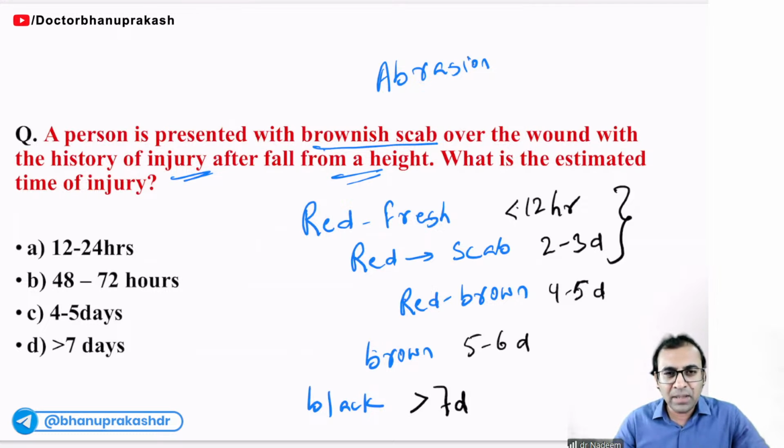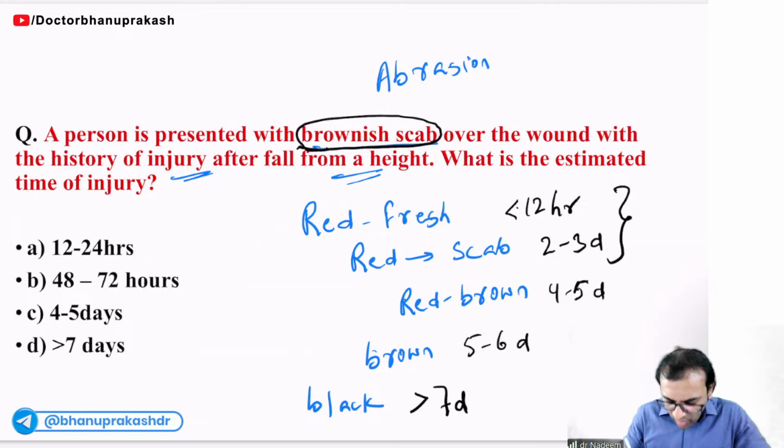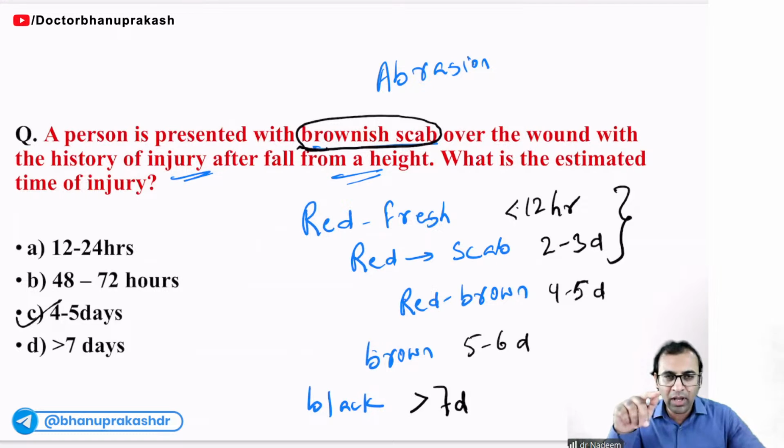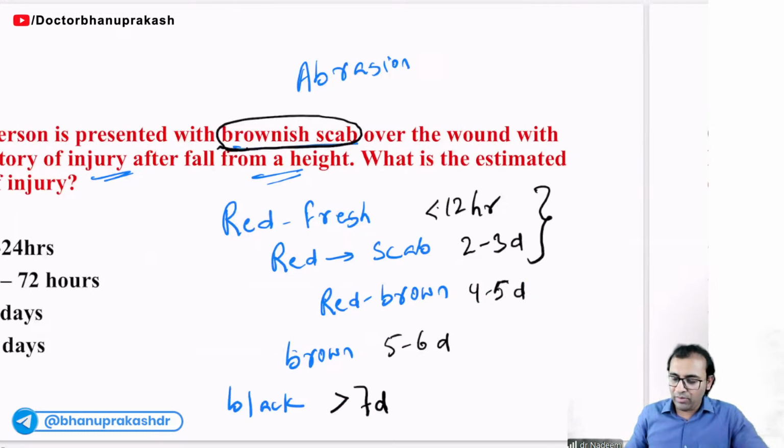Suppose the examiner has mentioned the brown scab or the reddish brown scab. Out of these four, the better answer is C only. Now the examiner has given 12 to 24 hours, 48 to 72 hours, 4 to 5 days, or more than 7 days. After 7 days, the black scab will be peeled off without forming any scar, right? So here the answer will be 4 to 5 days only.